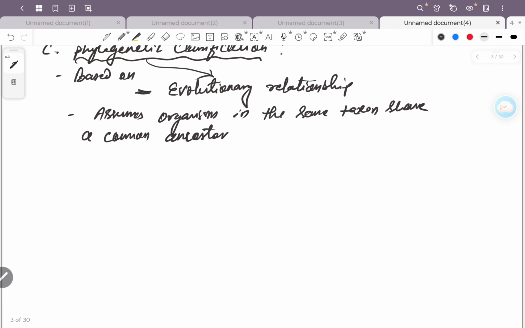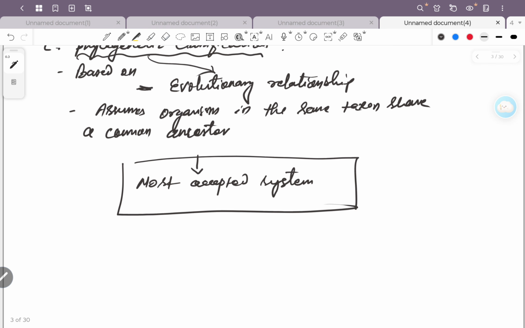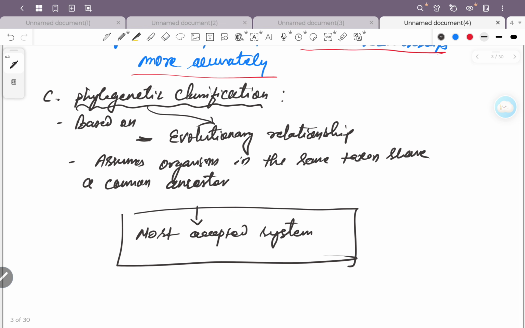So this is a kind of evolutionary relationship, and this is the most accepted, very very important system. So which classification is the most accepted one?